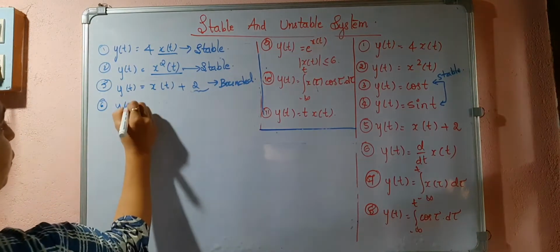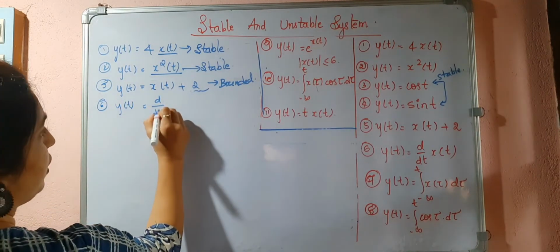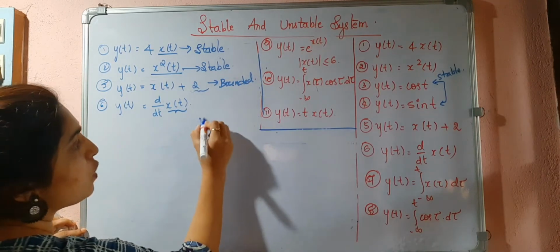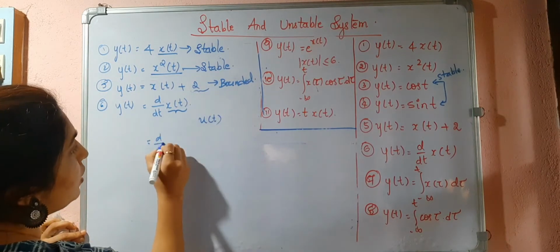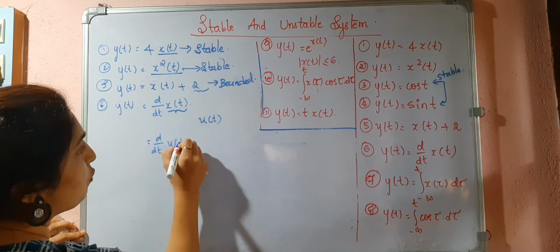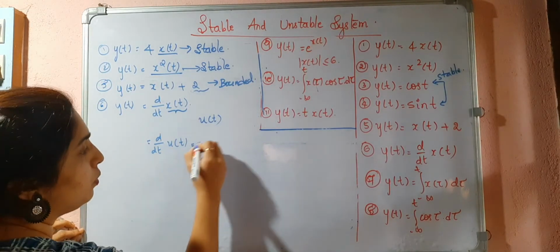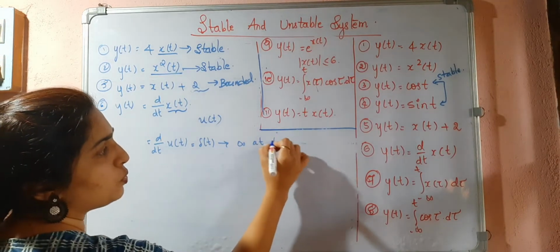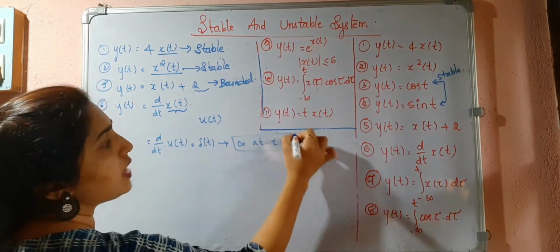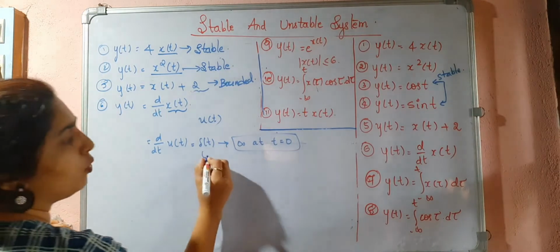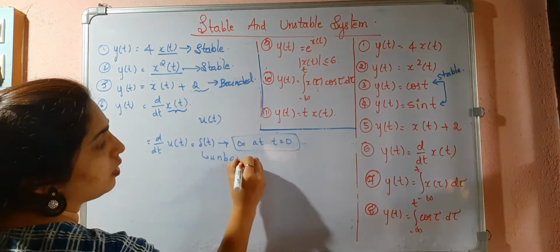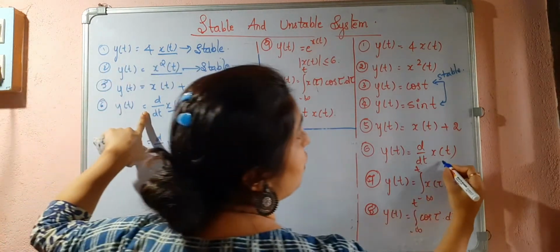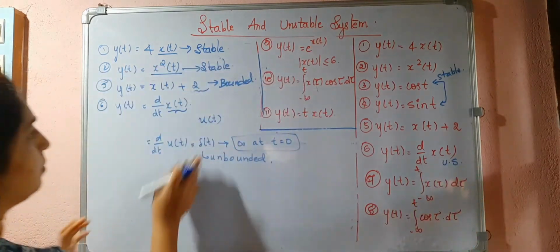Y of t is equal to d by dt x of t. If I consider x of t as u of t, you know the differentiation of u of t, it will be giving you delta of t, which is nothing but infinity at t is equal to 0. So this is unbounded. Output is unbounded now. So d by dt x of t, this is unstable system.